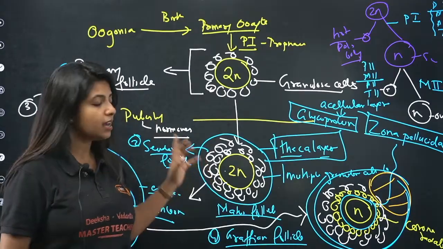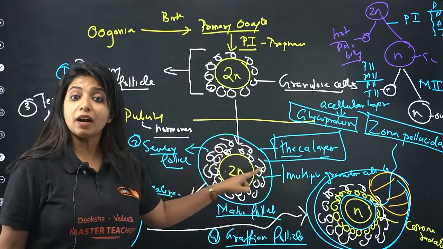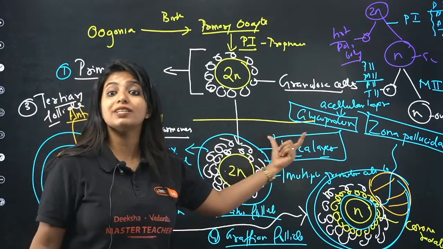What are the major changes? Basically, you just had one layer of granulosa cells. Now you will be having multiple layers of granulosa cells. And apart from that, you have a new layer being formed that is known as the theca layer.